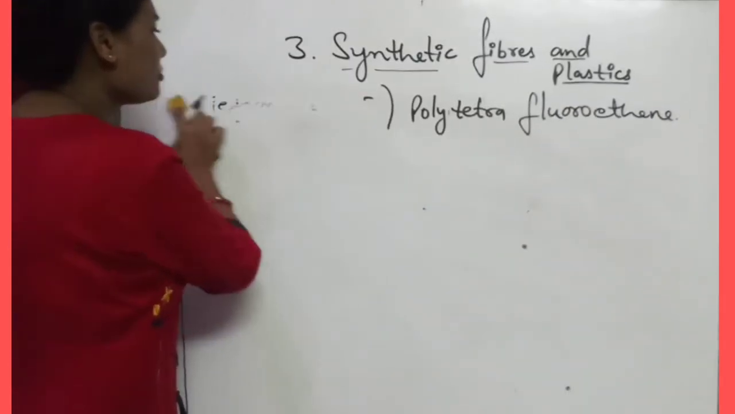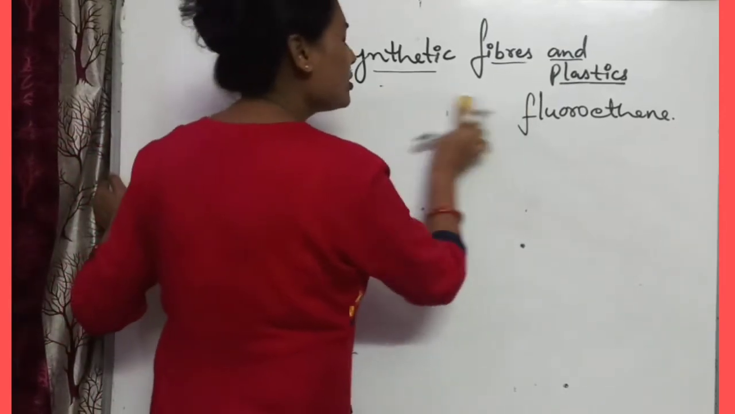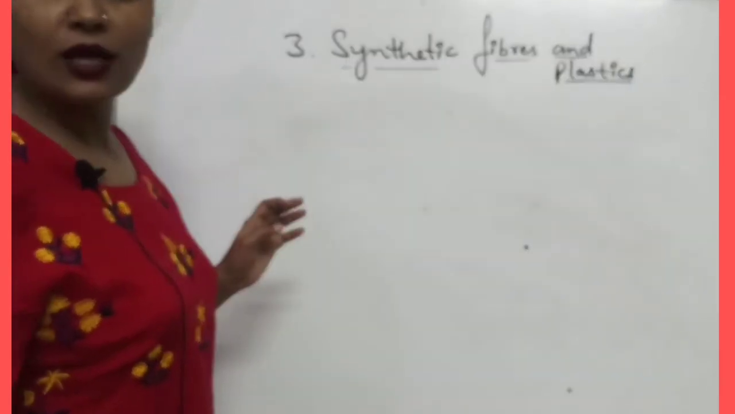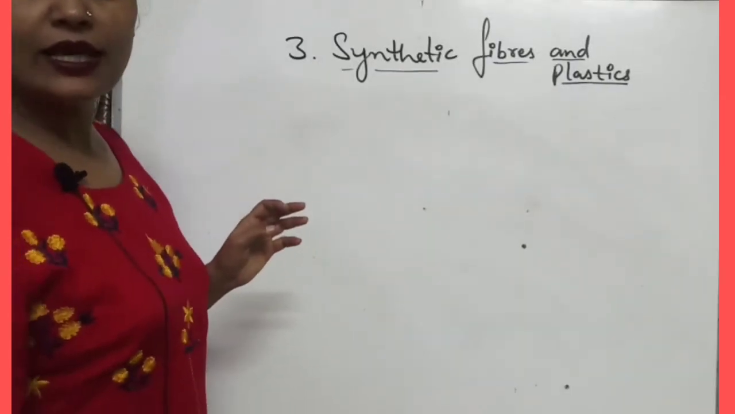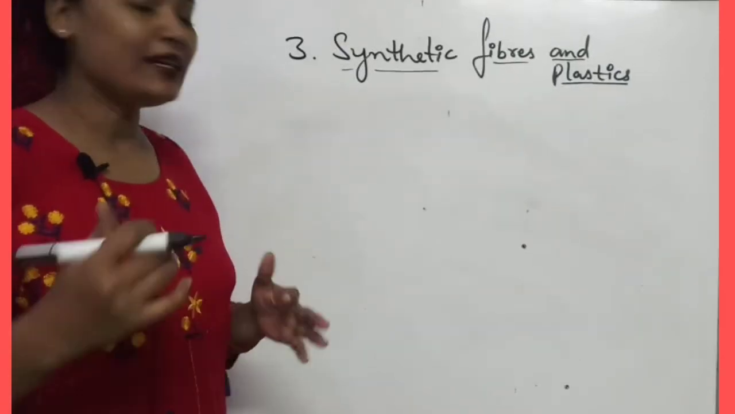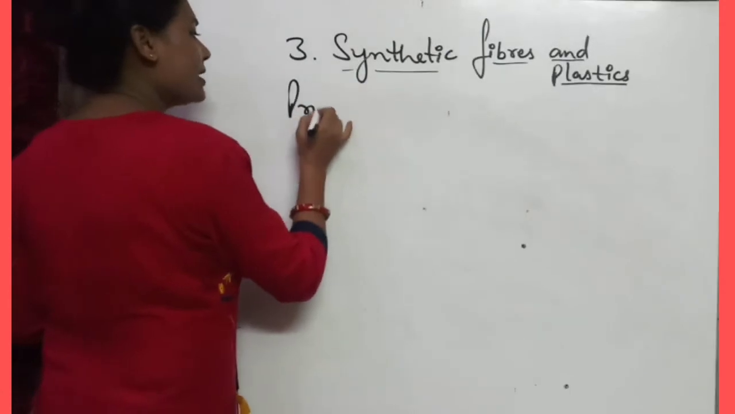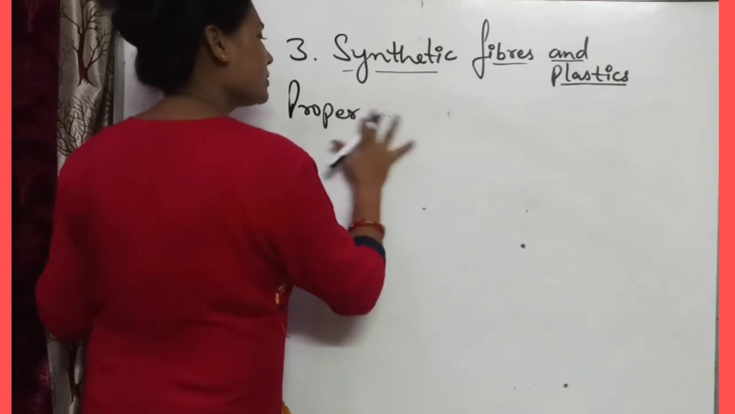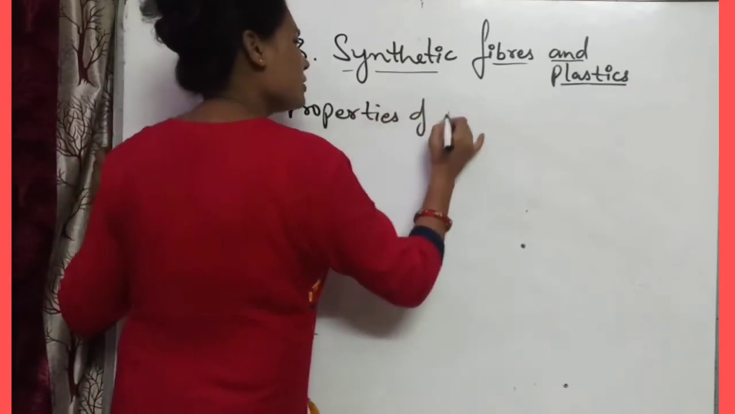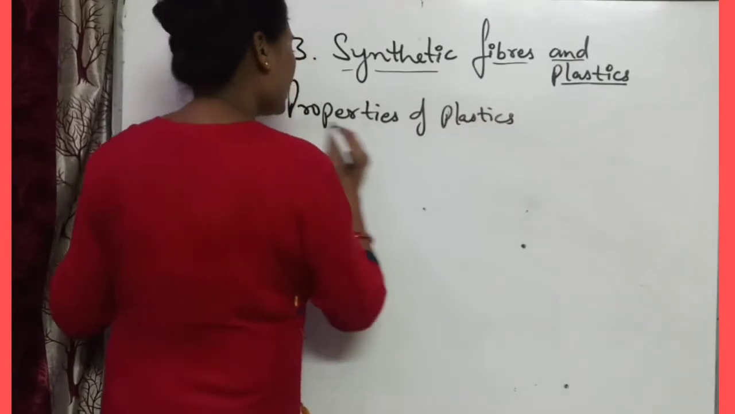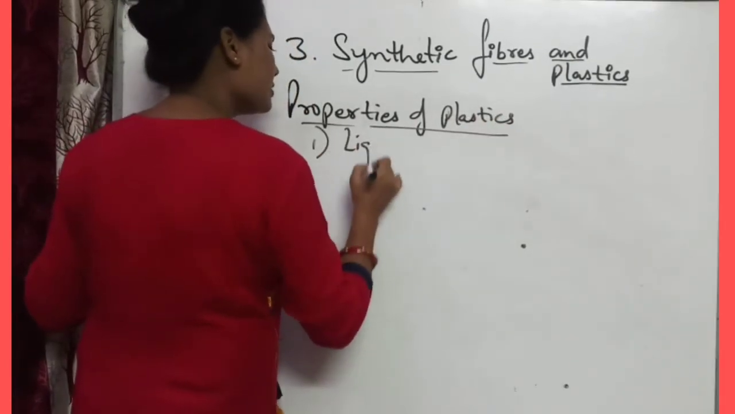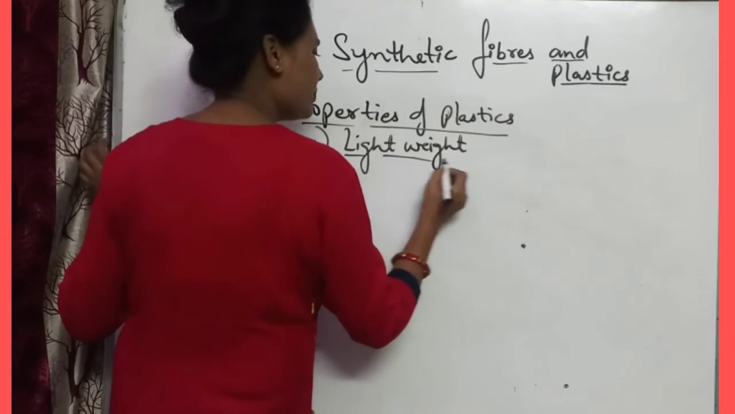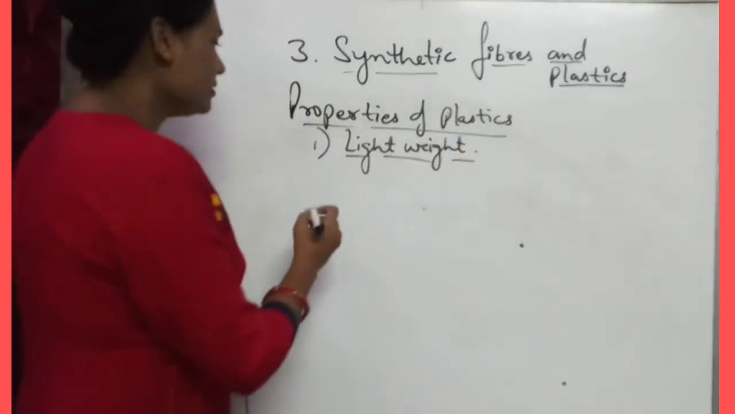And why are we using plastics in our daily life? Because of their characteristic properties. What are these characteristic properties? Actually, these plastics are light in weight. So for the properties of plastics, you can write: first, light in weight. These are light in weight, that's why we are using plastics. Second, they are durable.